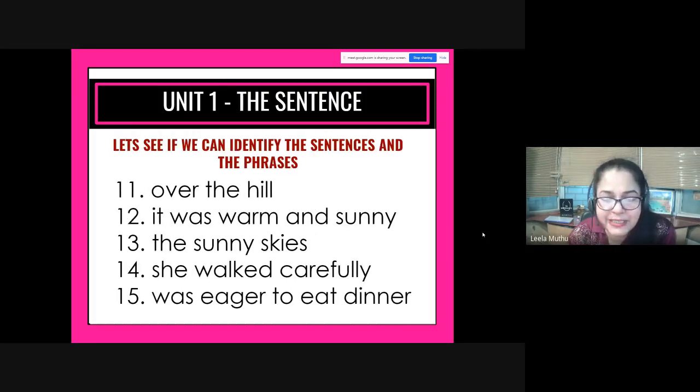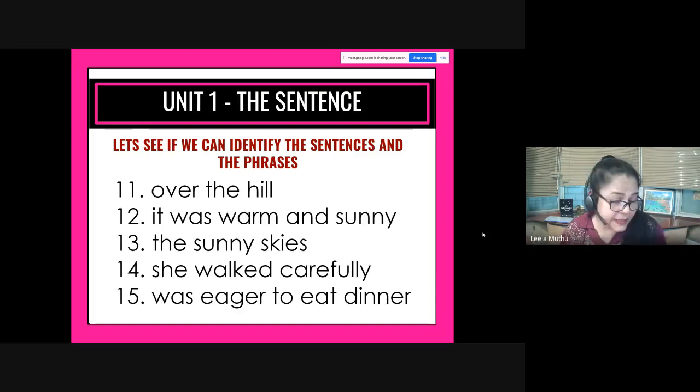Last set, I promise. Over the hill, it was warm and sunny. The sunny skies. She walked carefully. Was eager to eat dinner. Now I'll give you a few seconds to figure out what makes a complete sentence in these cases.